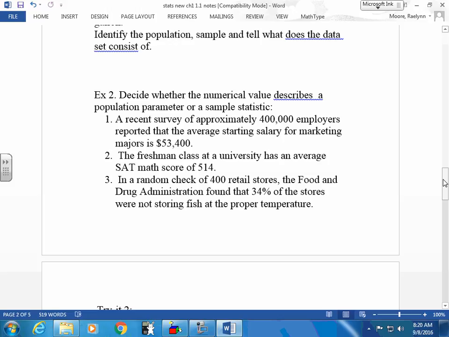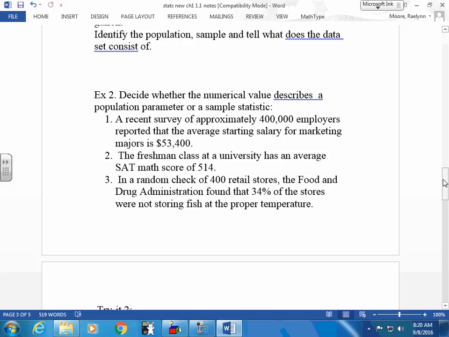So now we're going to be asked to decide, does this piece of information, should we call it a parameter? Should we call it a statistic? A parameter is information about a population, P and P. A statistic is information about a sample, S and S.